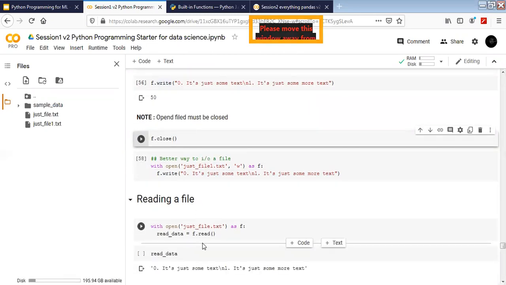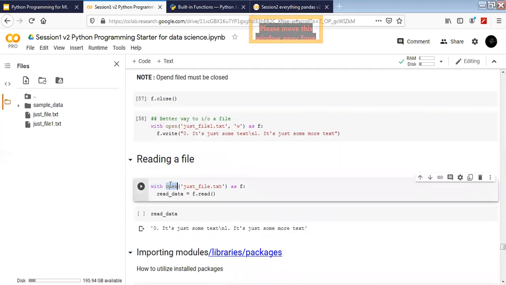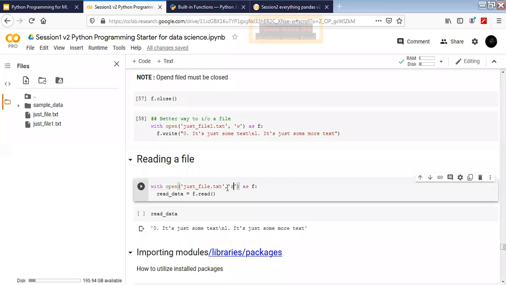Now let's see how do we read the file. So exactly the same code, with open, we don't have to pass any different mode here. If you want, we can just type in the mode of r. It means that we are trying to read it. By default, read is given as mode, as f, and read data, f dot read I'm going to pass in.